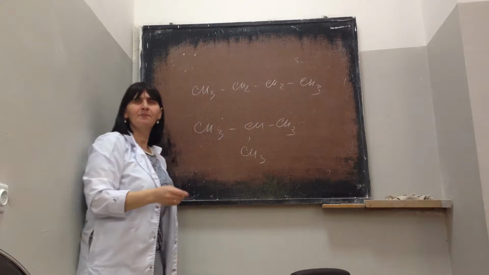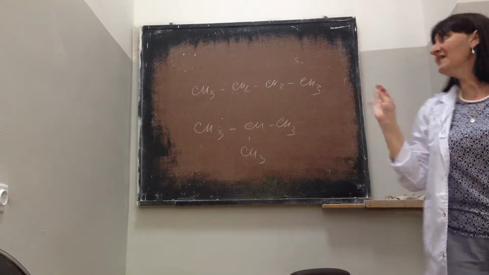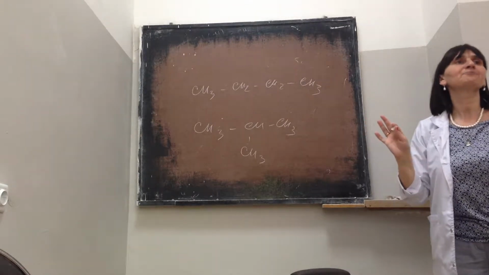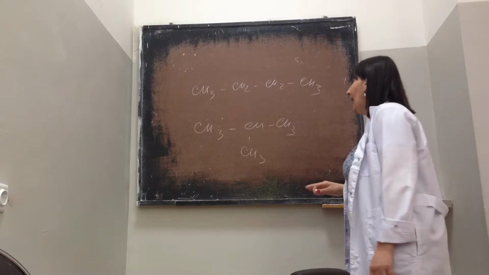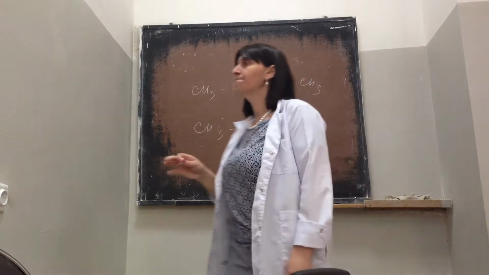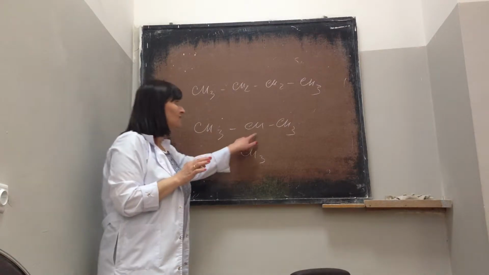If you discuss their reactivity, these alkanes undergo substitution reactions. For example, chlorination is a substitution reaction, and which one reacts easily with chlorine? This one.